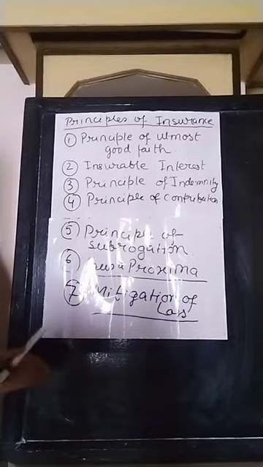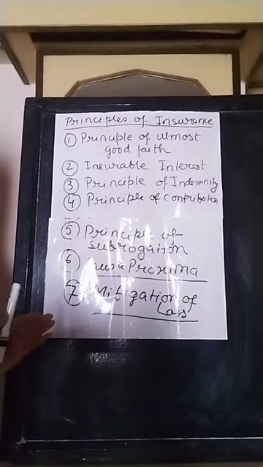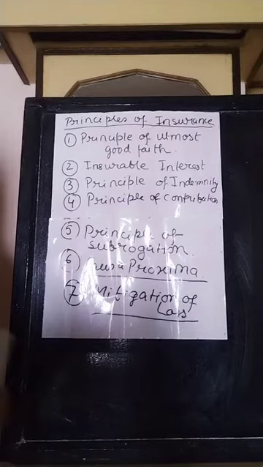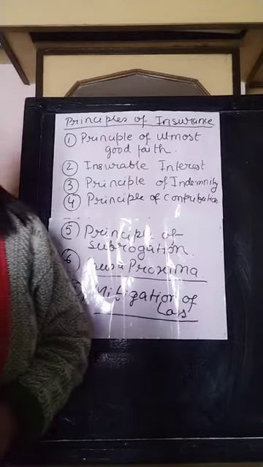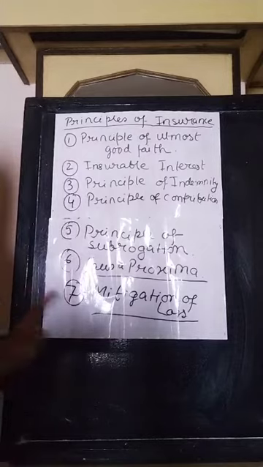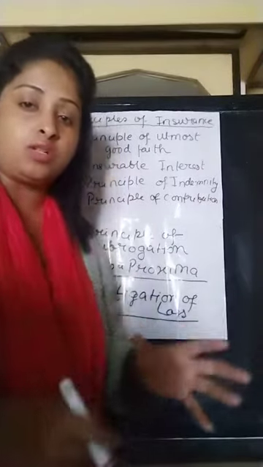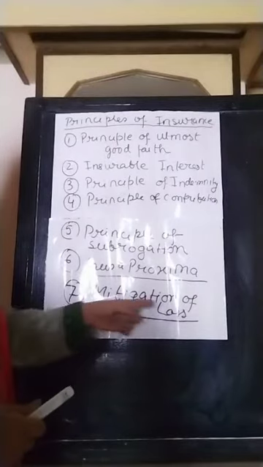So this is the duty of the insured, to make reasonable effort to save the insured property. Suppose the goods are kept in the godown and have caught fire and the owner has fire insurance, the owner should try to save the goods to minimize the loss or damage. This is what the principle of mitigation of loss means.